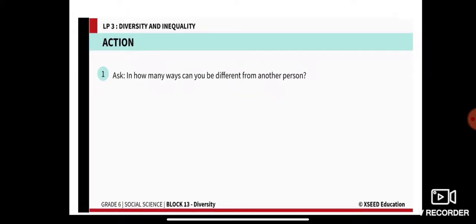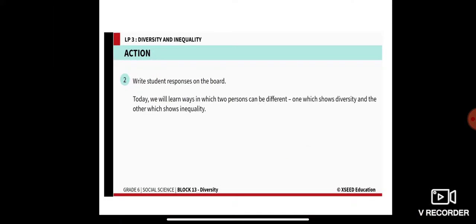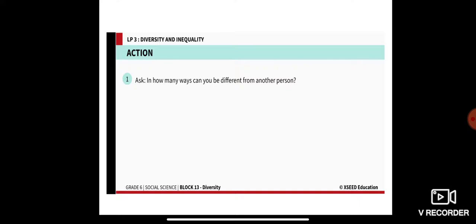Now, the question here is, in how many ways can you be different from another person? Take the example of your best friend. In how many ways can you be different from your best friend, or from another person? So see, there can be many ways that you might be different from your friends. It can be your physical structure, your looks, your habits, attitude, character, likes and dislikes, right? In many ways you can be different from your best friend or another person.